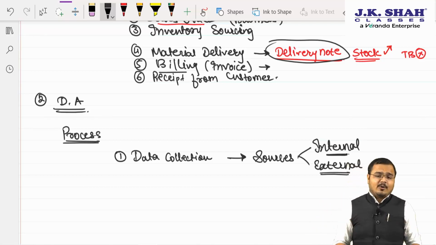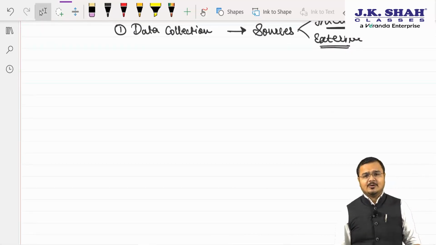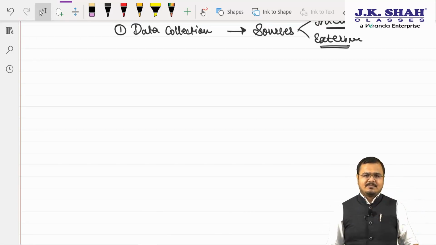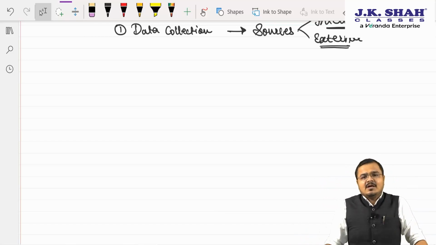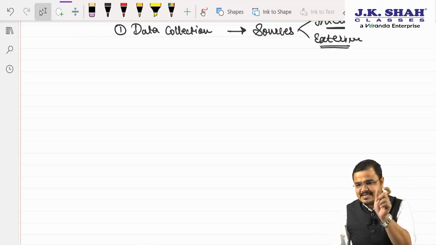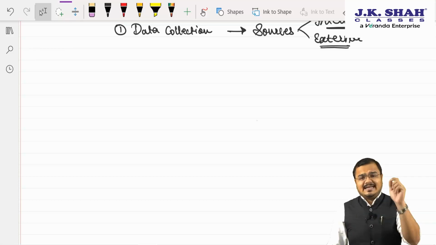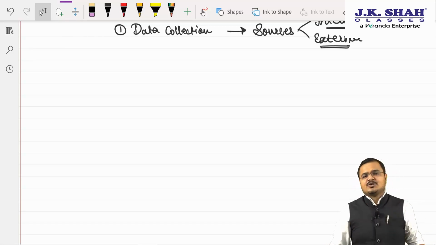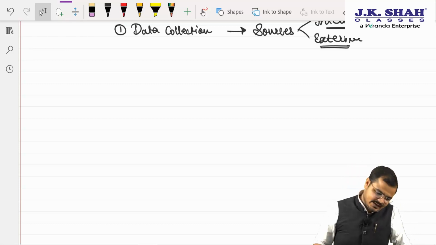Yes, sir. Very important thing is what? Sir, from wherever we are collecting this data, that source needs to be genuine. We should make sure that we are collecting accurate and appropriate information. Many times many people collect huge data, but that is unnecessary data. So first the user should identify what is necessary data, what data I am supposed to collect, the source from where I am going to collect, and whether the data is coming in the commonly acceptable format or not. I need to convert this data into the most commonly acceptable format, and then I am supposed to load it into the software. That is your first step called data collection. Do you agree with me? Yes or no? Yes, sir.